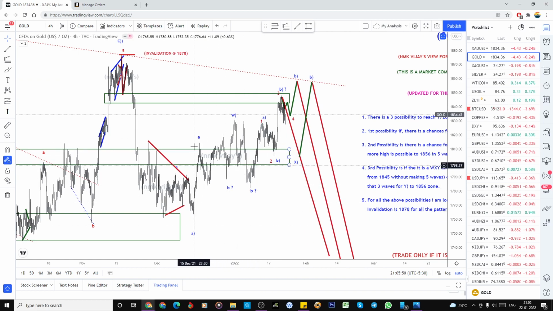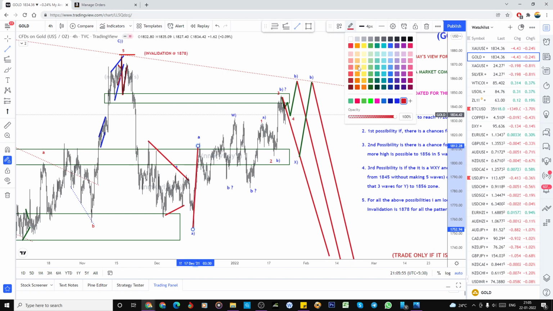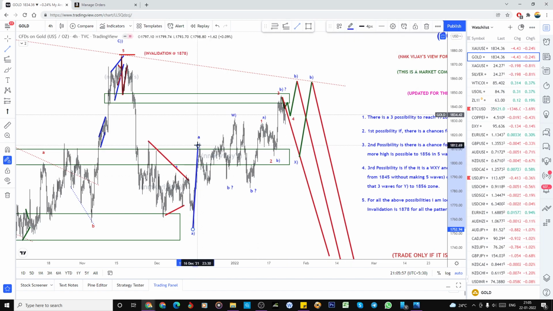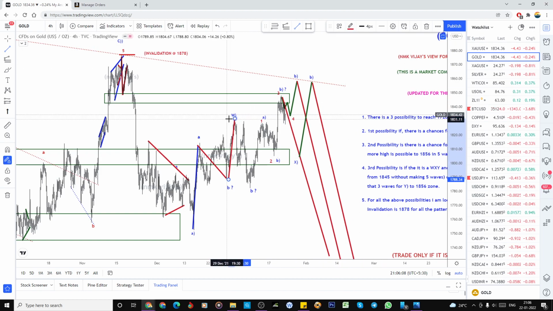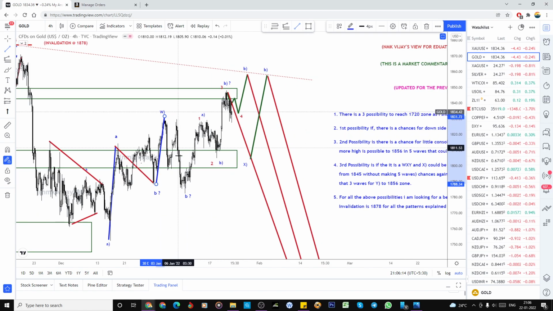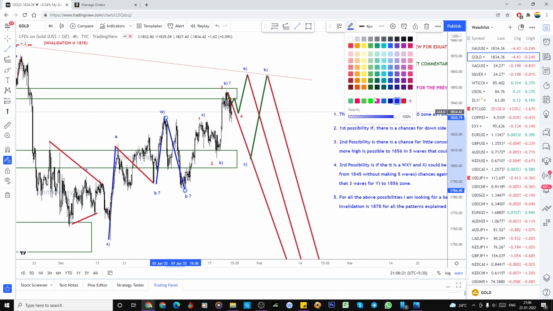If this is the A, we can make it in blue. This is the B, we can make it red color because it's a correction. So one C wave, this is in blue. So once again, it is in blue. One ABC has been completed. If we mark this as an X wave, this is the connecting part, we can make it pink color, right?